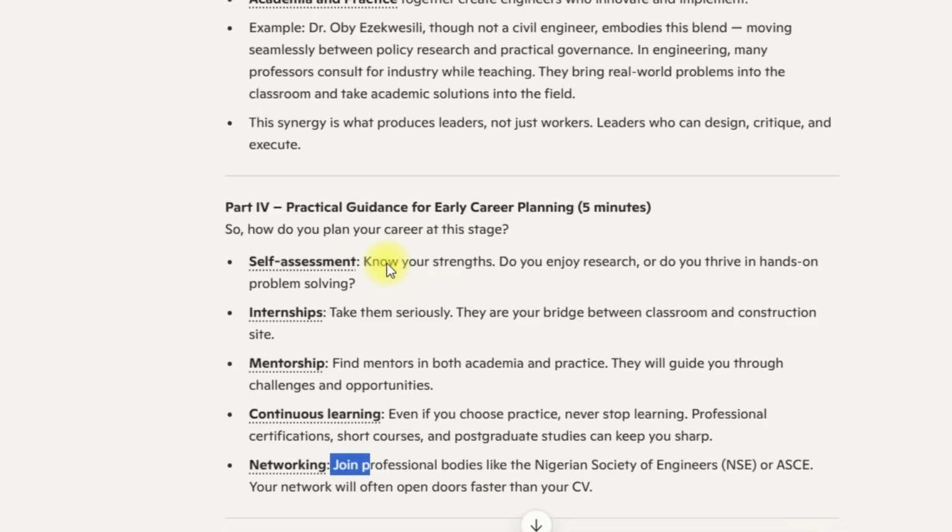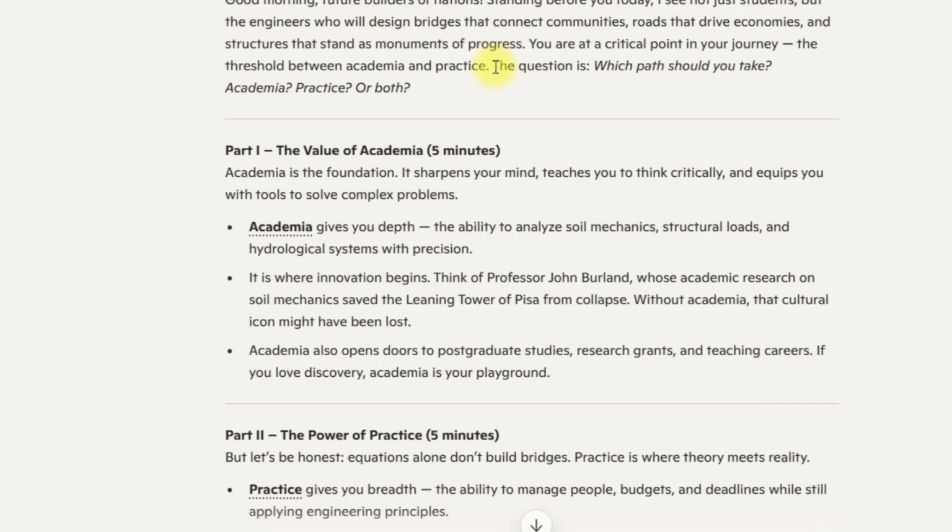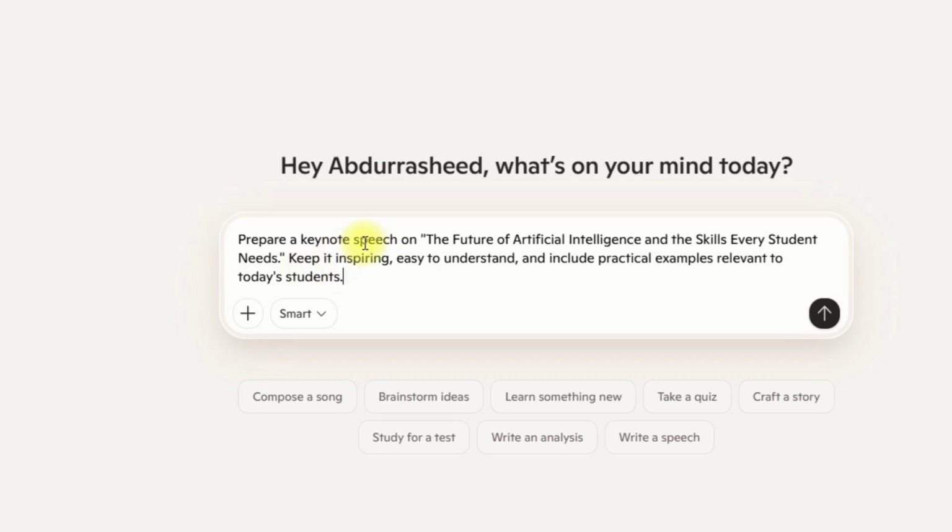So this is the first case. Let's try another one. Let's say I have this prompt: prepare a keynote speech on the future of artificial intelligence and the skills every student needs. Keep it inspiring, easy to understand, and take practical examples relevant to today's students. So this is also very direct and it's going to give you a keynote speech.